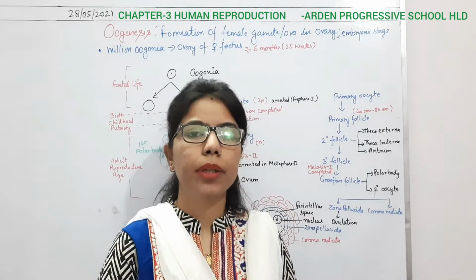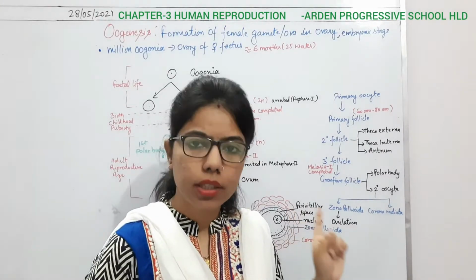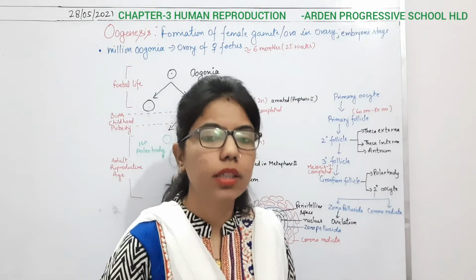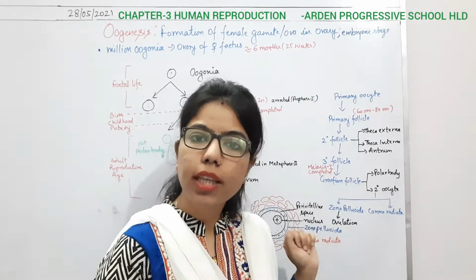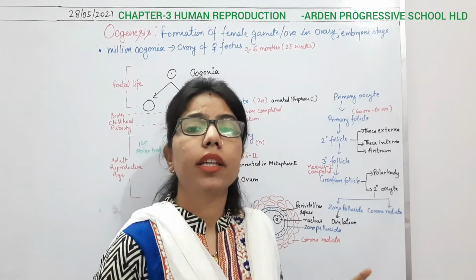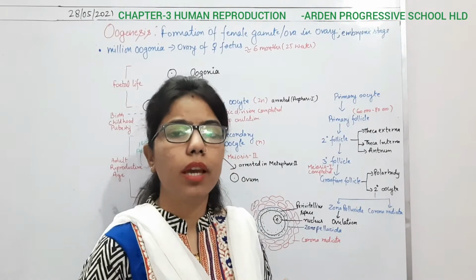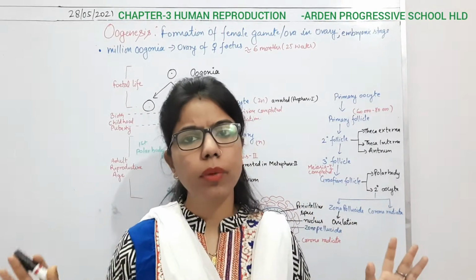We have completed both the systems here, and we have completed spermatogenesis. Spermatogenesis is under gametogenesis. In the last class we started the topic gametogenesis. What is gametogenesis? It is the production of gametes. Under gametogenesis we have to study two things: the male gamete production and the female gamete production.